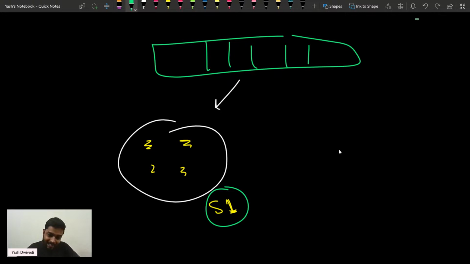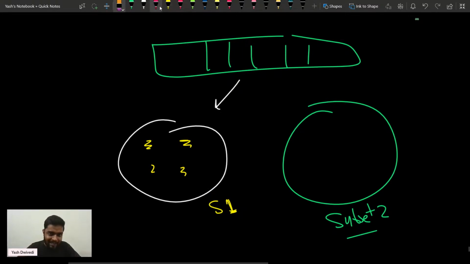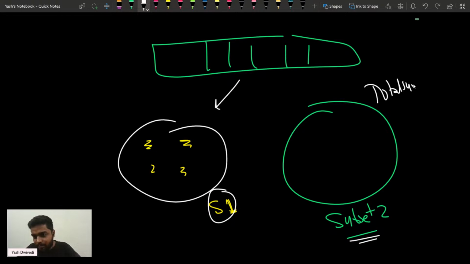How can I get subset 2 directly? How can I get the sum of subset 2? Suppose I make subset 1 and I get its sum. I can simply get subset 2 by taking the total sum of all the elements of the array, minus the sum of the elements I have taken in subset 1. That is how I'll get sum 2.